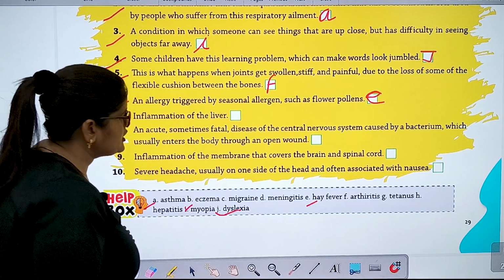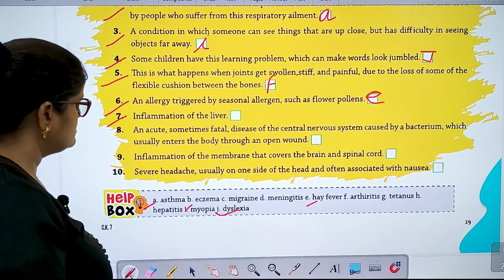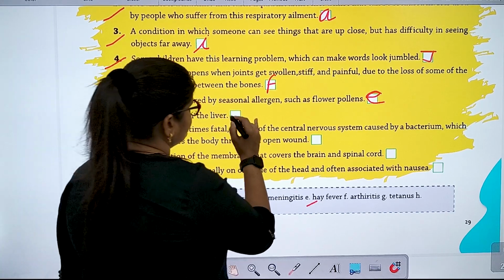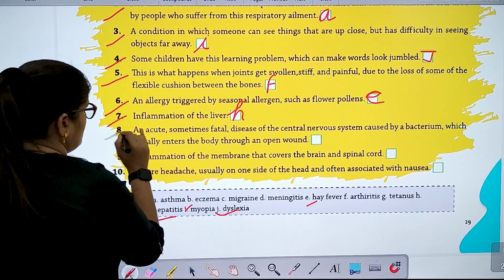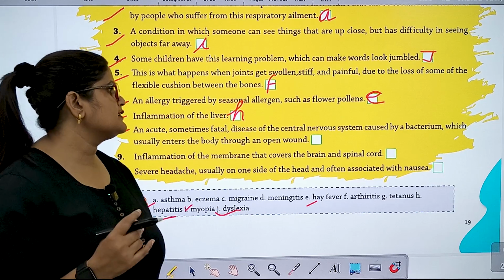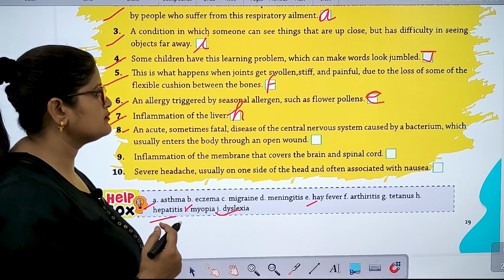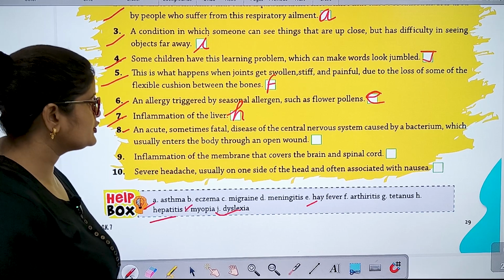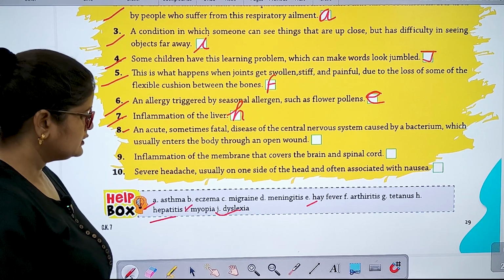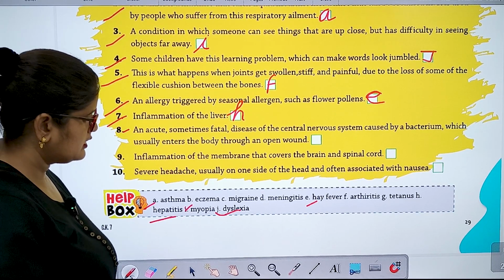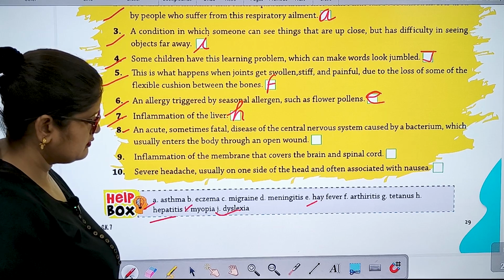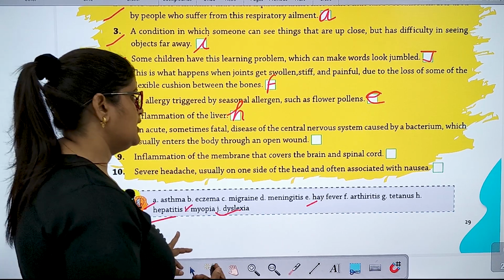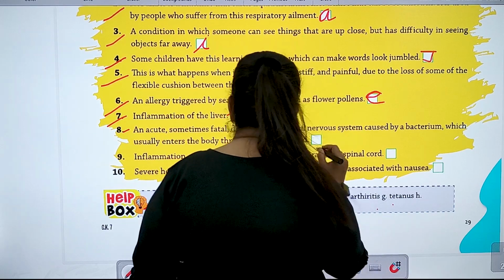7. Inflammation of the liver. Hepatitis. H. An acute, sometimes fatal disease of the central nervous system caused by a bacterium which usually enters the body through an open wound. So number 8 is tetanus.